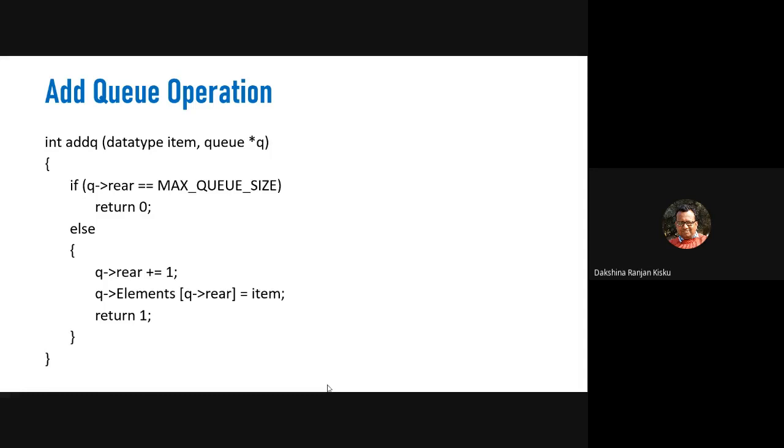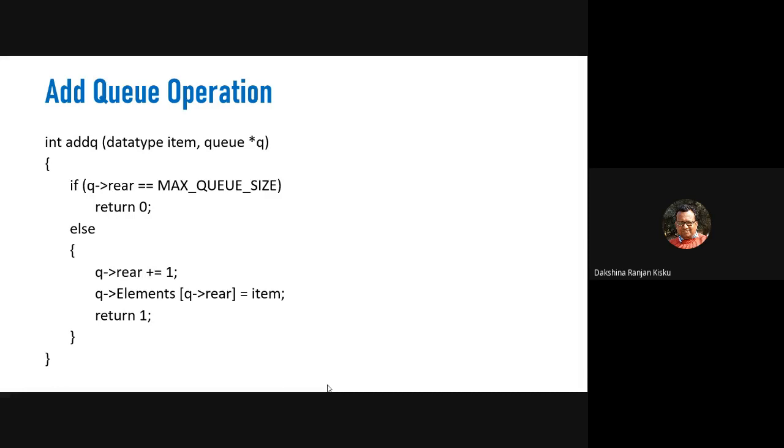Now when q rear is found to be full, that means the last position of the array is filled with some element, then q rear will be found to be the maximum size of the queue. That means q rear is equal to max queue size, then it will return 0. Otherwise, we increment the rear index by 1.